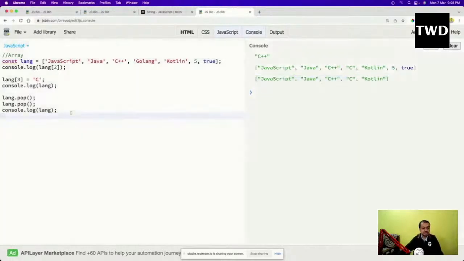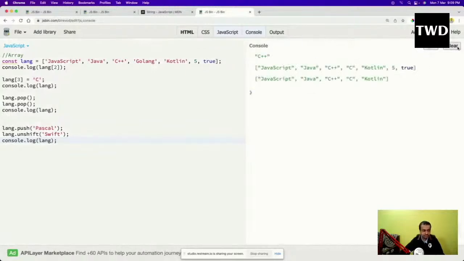Then there is something known as lang dot push. What is this push? Push pushes to the end of the array. Just like pushing to the end of the array, there is something to push to the start of the array also: lang dot unshift. Then console.log of lang. Now you will see what will happen.